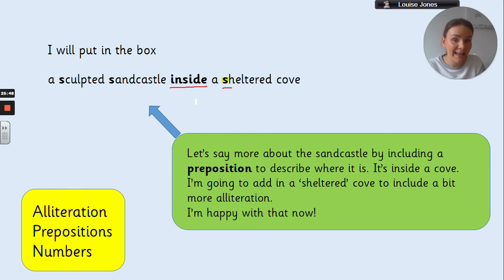It begins with an S. It's got that S sound. Well, it's actually got the sh sound, but it's from the same kind of family. So a sculpted sandcastle inside a sheltered cove. So I'm finally happy with that line now, because I've added some description, some adjectives, I've used alliteration, and I've used a preposition. So I'm going to leave that as my first line.